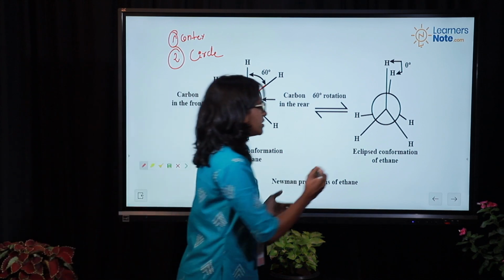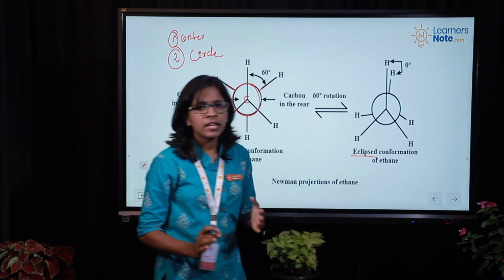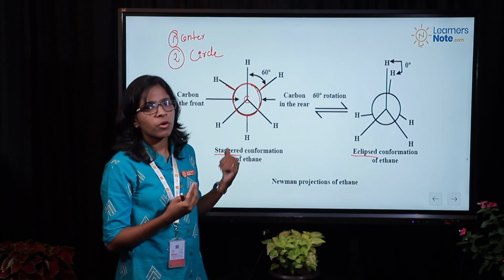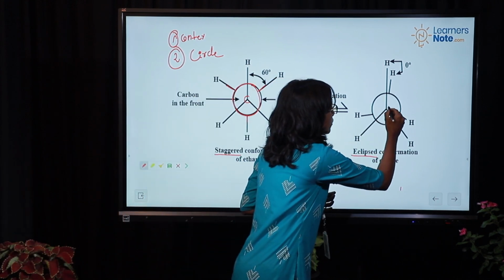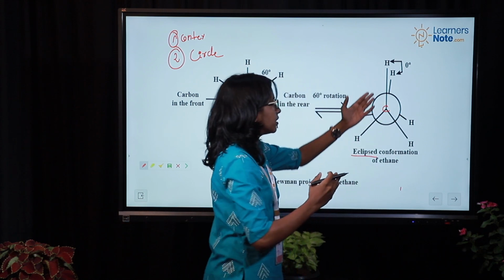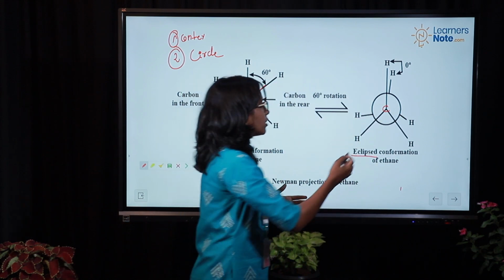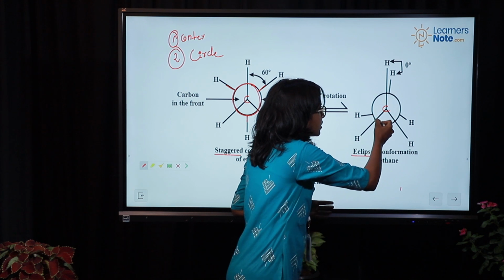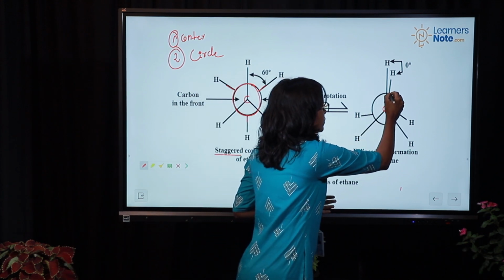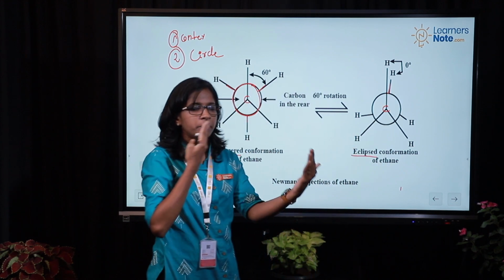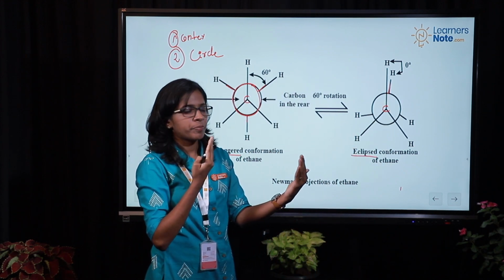So what happens when it is changed to eclipsed? Similar to the sawhorse projection, here we keep the first carbon atom stable, and we rotate the circle carbon atom by 60 degrees. So this will be just below the first one.